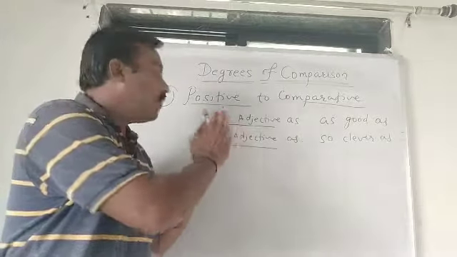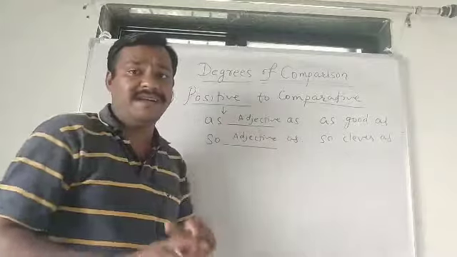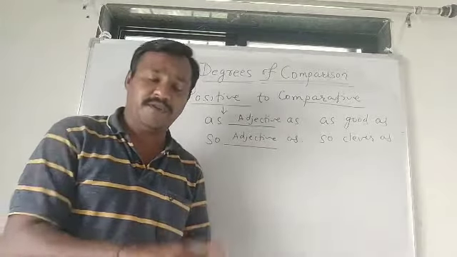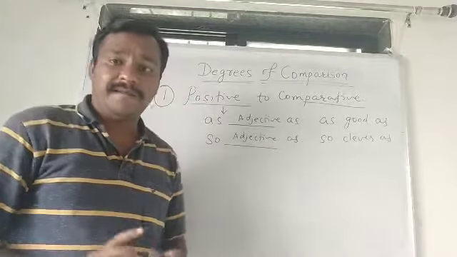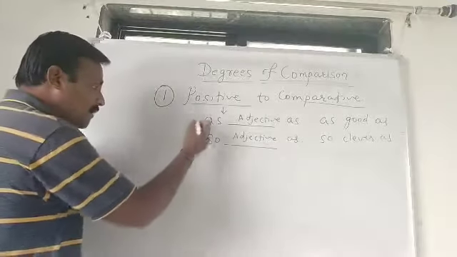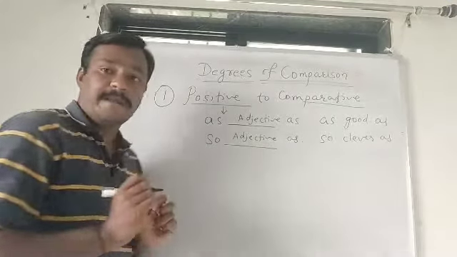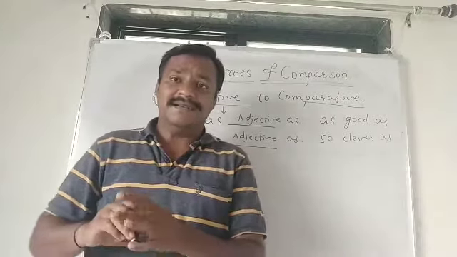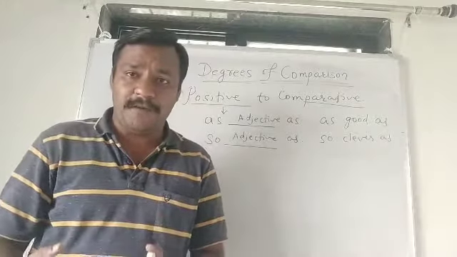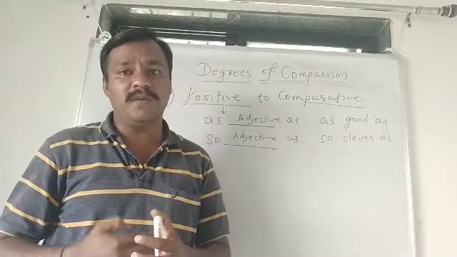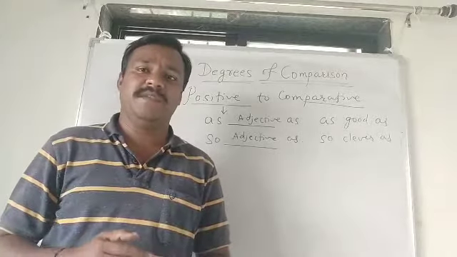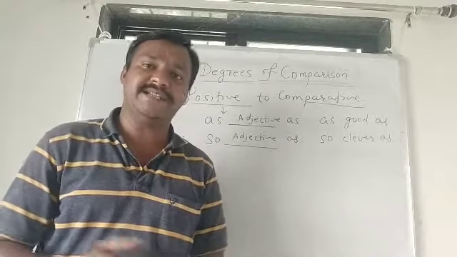First step for changing positive into comparative is what? We have to identify whether it is positive or comparative. Then second step, if the sentence is in positive form, while making it into comparative degree we must change that sentence into negative.